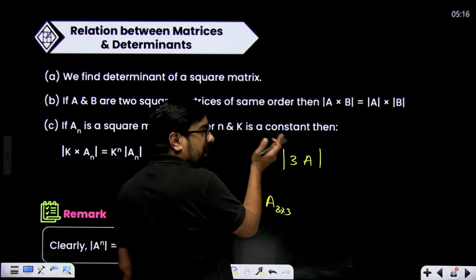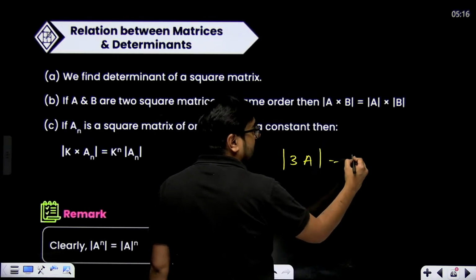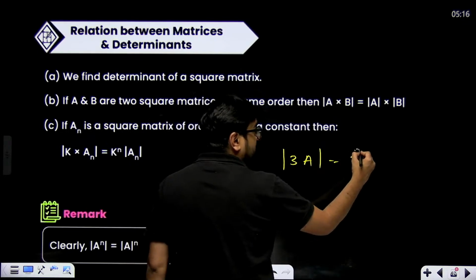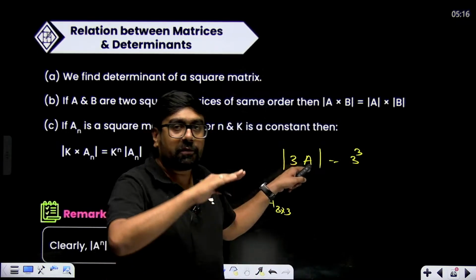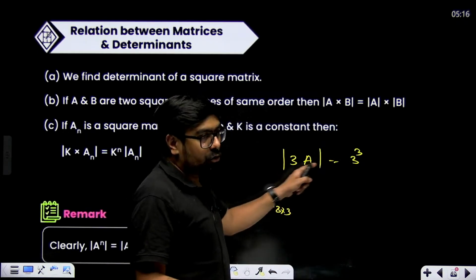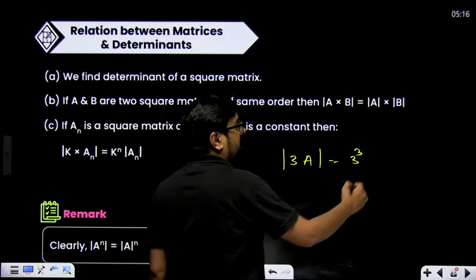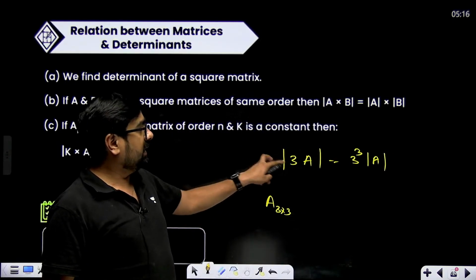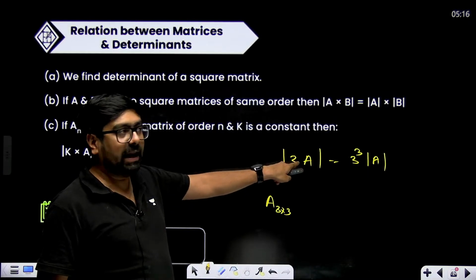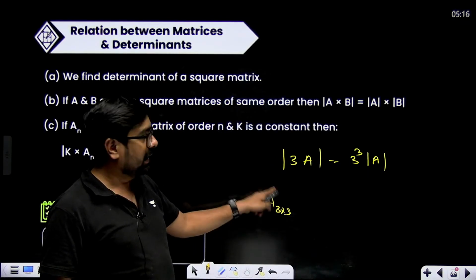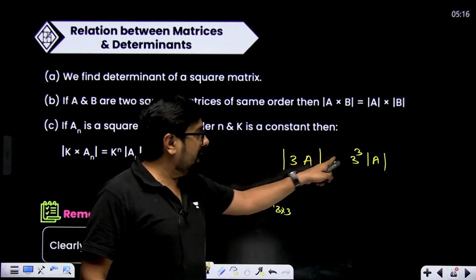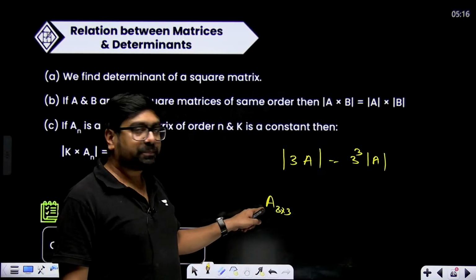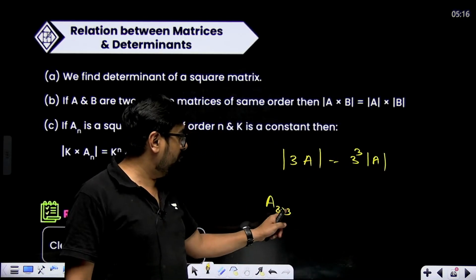If I want to take 3 out of determinant, 3 will come out as power of 3, because it will be taken out common from each row or each column. So 3 to the power 3 will come out because order of A is 3.